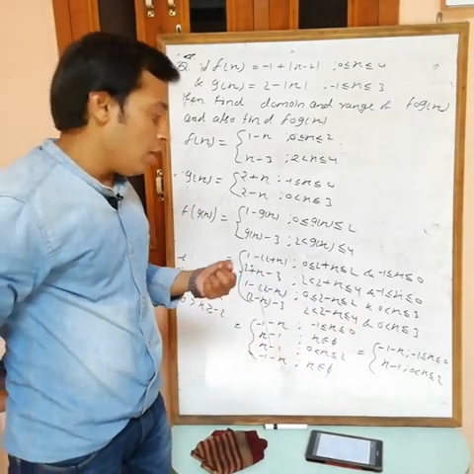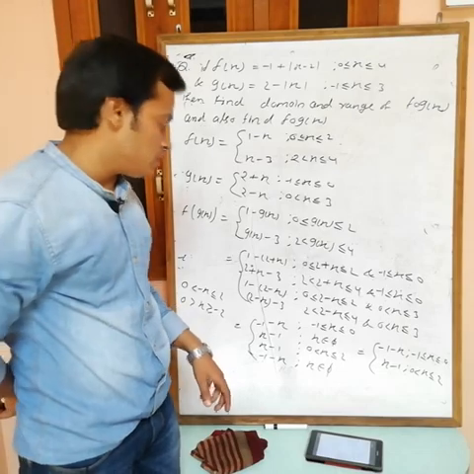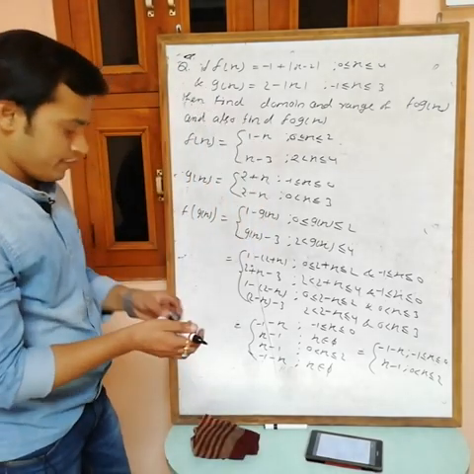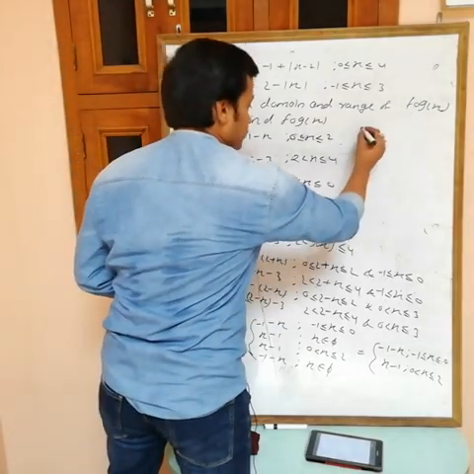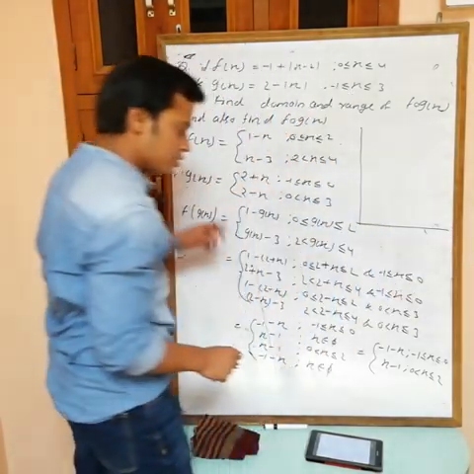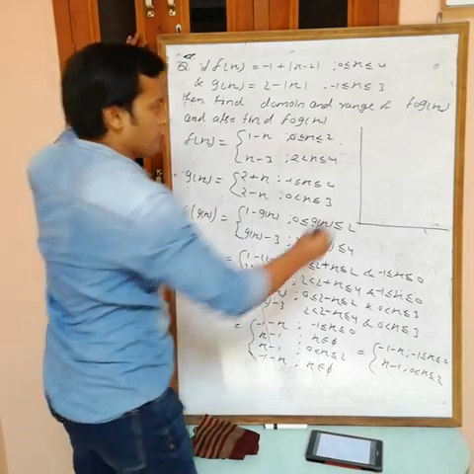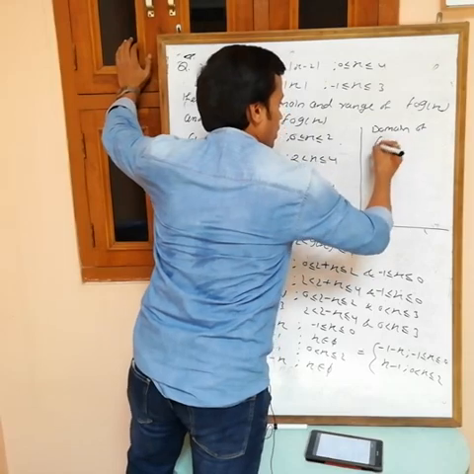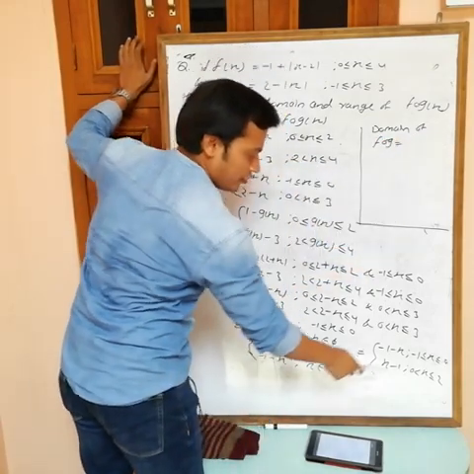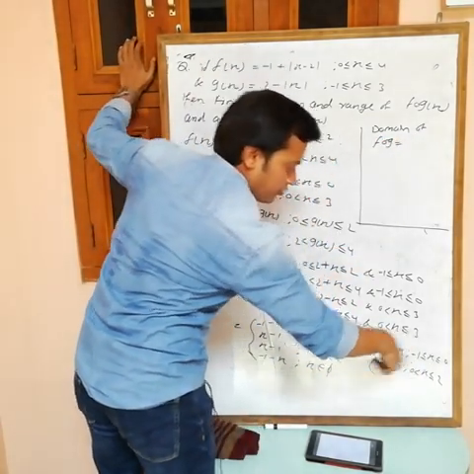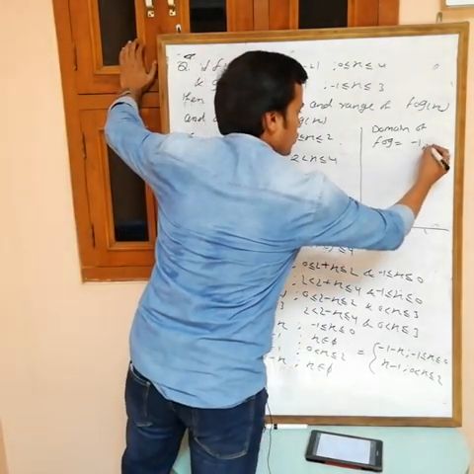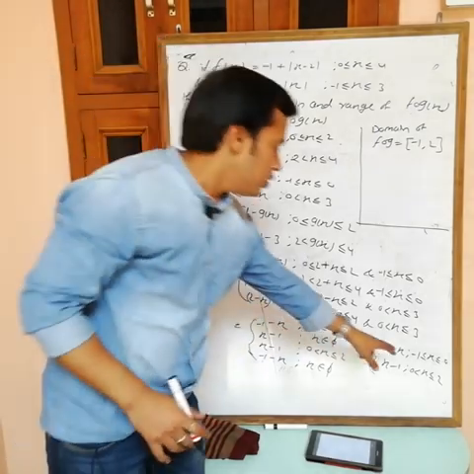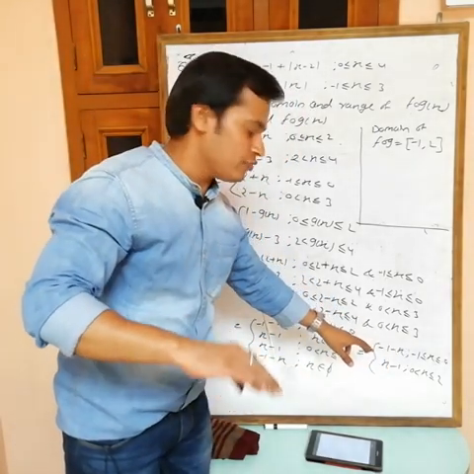And how to find the range? Range means all possible values of f(x). I am not doing it completely, we just want the domain and range now. So first, can I say that the domain of f(x) is equal to the values of x from minus 1 to 0, then 0 to 2. If you take it complete, then minus 1 to 2, a closed interval. Now we want the range, meaning the values of the function.